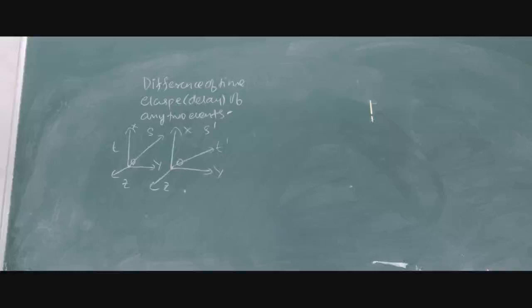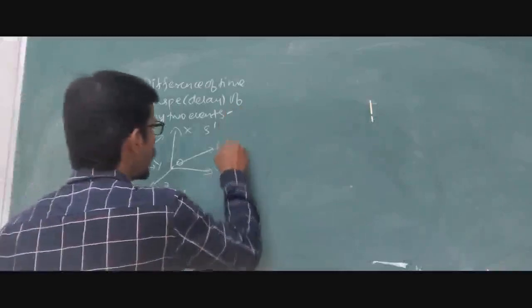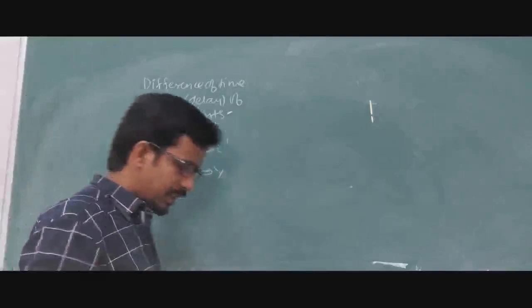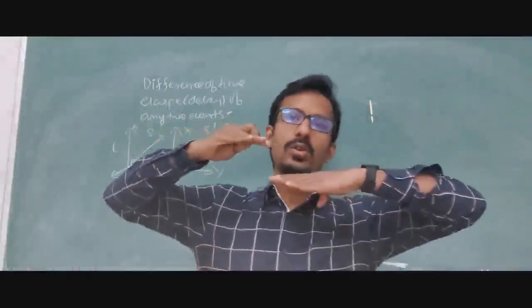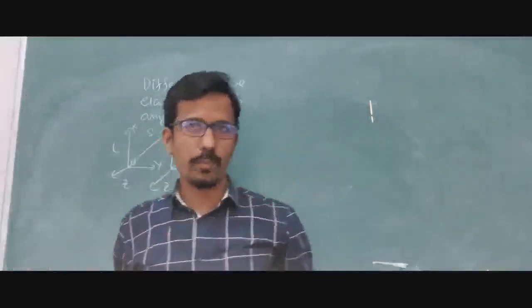Another idea: two events which are measured by the observers, two events measured by an observer moving relative to each other. Just now we have discussed moving relative to each other, which means we are taking two opposites into consideration. That is the first point.